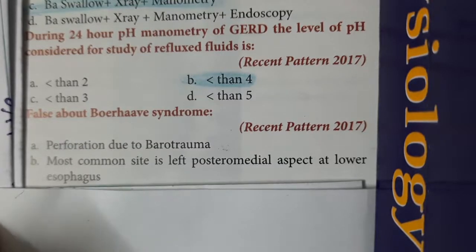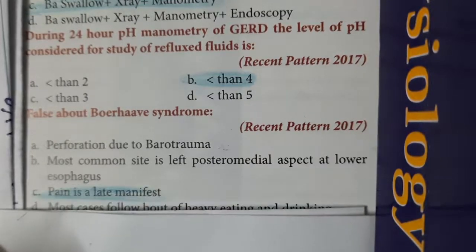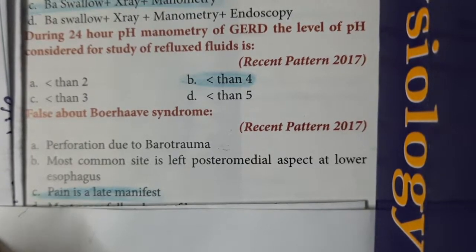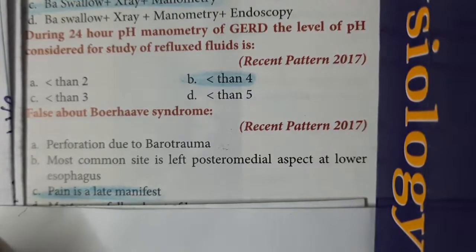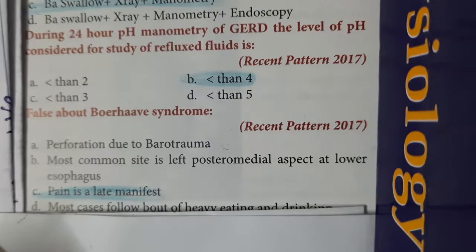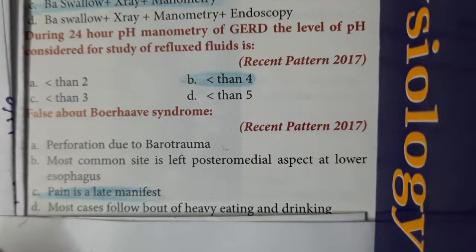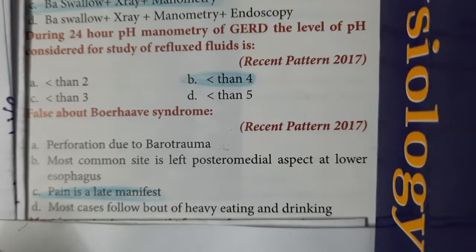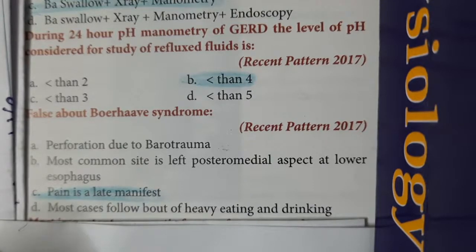Pain is the late manifestation. No, in Boerhaave syndrome, pain is not the late manifestation. It is actually the first manifestation, where the patient develops chest pain and hematemesis. Most cases follow bouts of heavy eating and drinking.